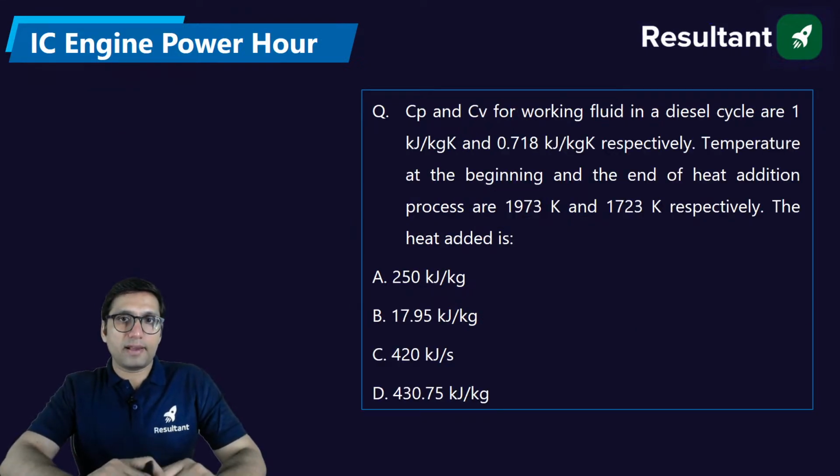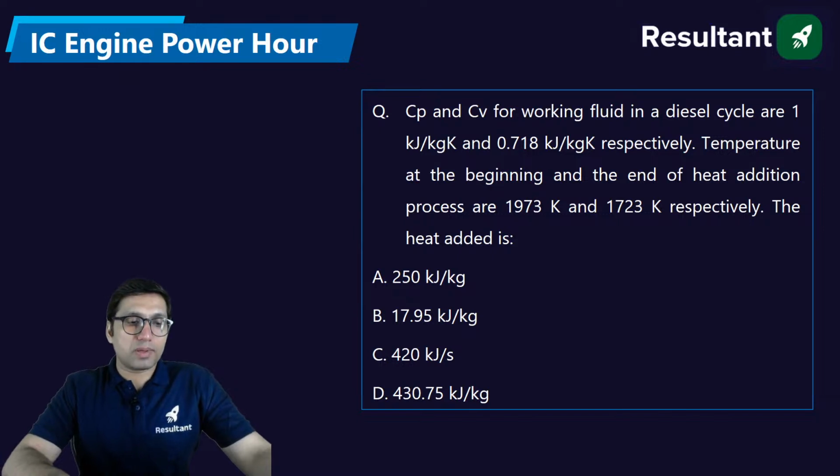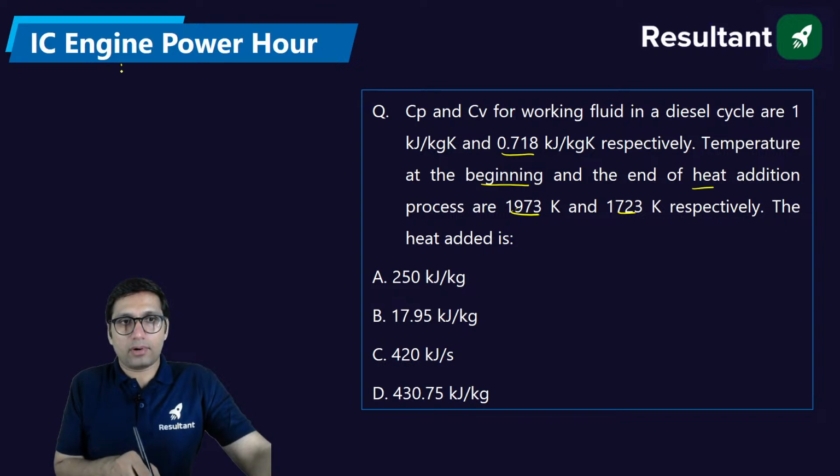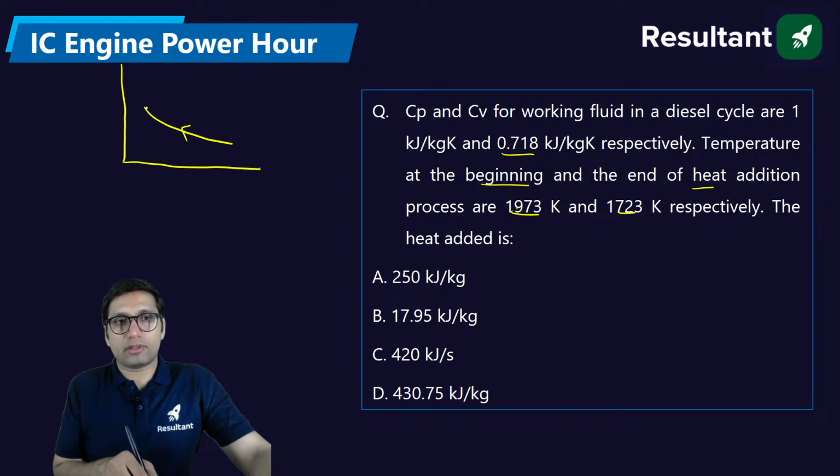CP and CV, specific heats at constant pressure and volume for a diesel engine, are given as 1 and 0.718. Temperatures at the beginning and end of the heat addition process are also given. The heat added is equal to how much? We are talking about the diesel cycle here, and in the diesel cycle the process of heat addition is done at constant pressure.